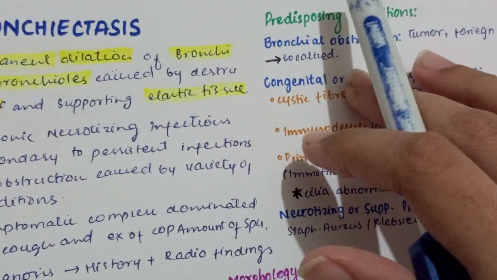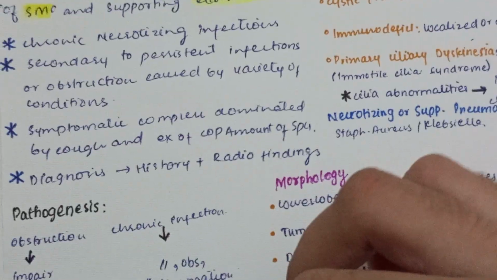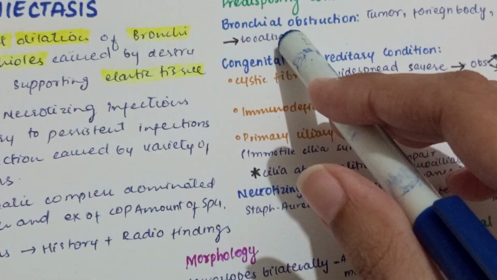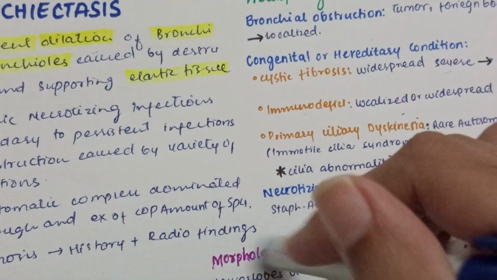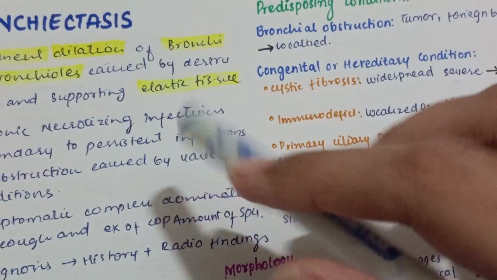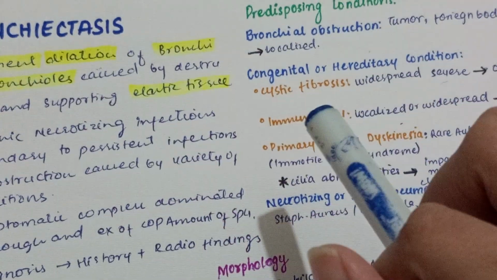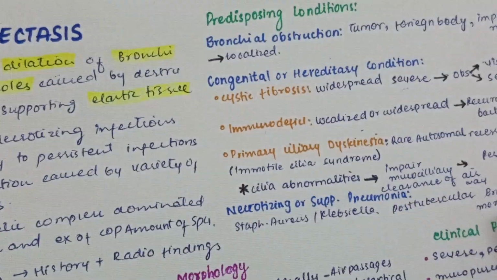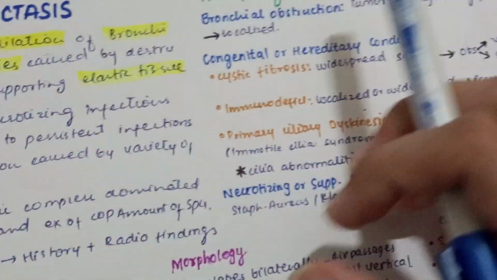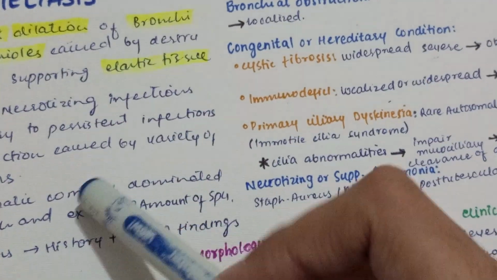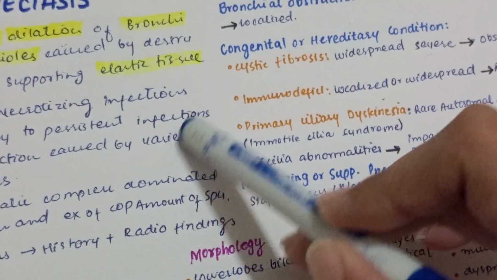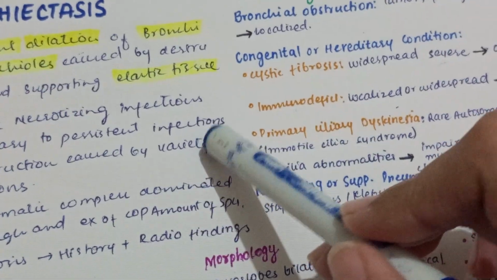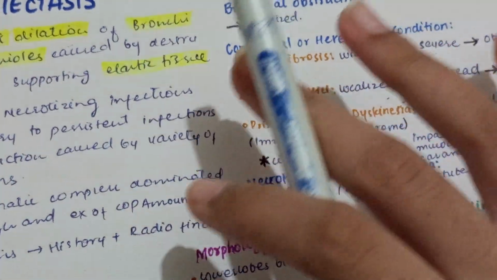Let's first discuss the predisposing conditions before discussing the pathogenesis. Number one, here we have bronchial obstruction. The obstruction can be caused by a tumor, by a foreign body that is impacted at some point, or by infection or a mucus plug. But believe me, if there is obstruction of the right upper bronchus, the area of bronchiectasis will be localized. It's not diffuse.